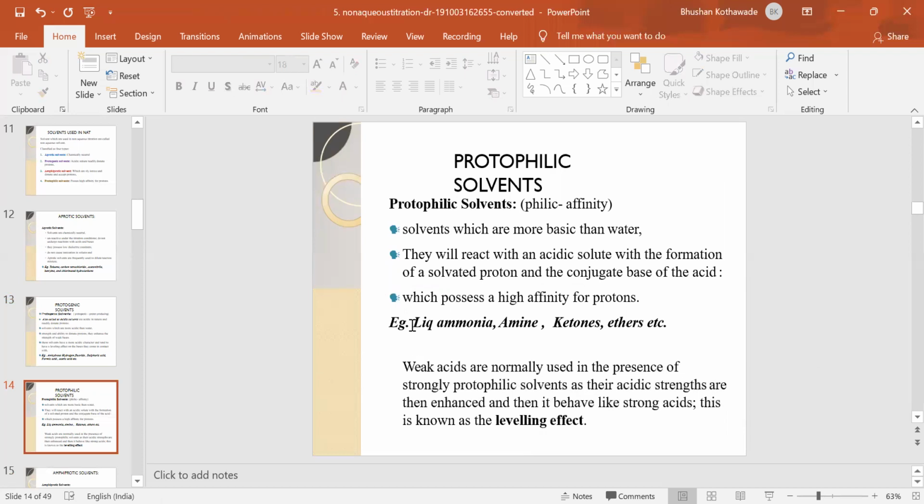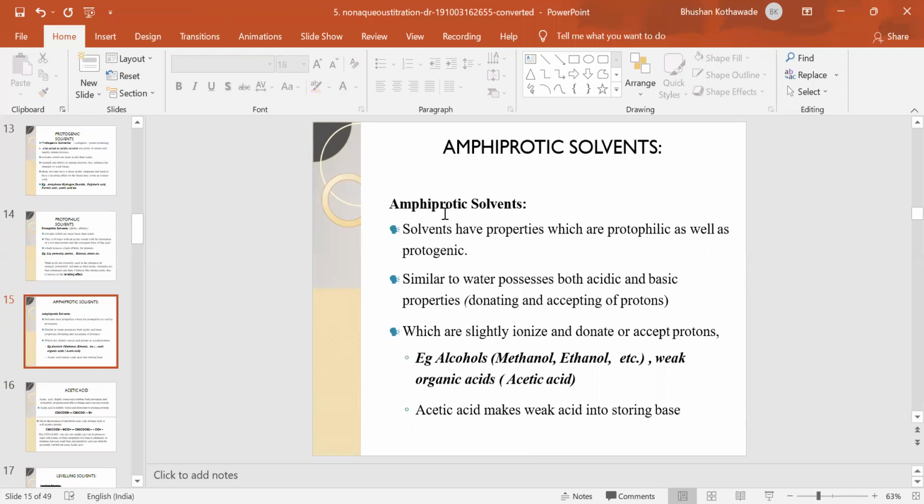So this effect can also be shown by the protophilic or protogenic solvents. Now the amphiprotic solvents, which have both the properties, protophilic as well as protogenic, can possess acidic and basic properties, donate or accept the protons, and they slightly ionize and donate the protons or accept the protons. For example, alcohol, methanol, ethanol, these are the amphiprotic solvents.